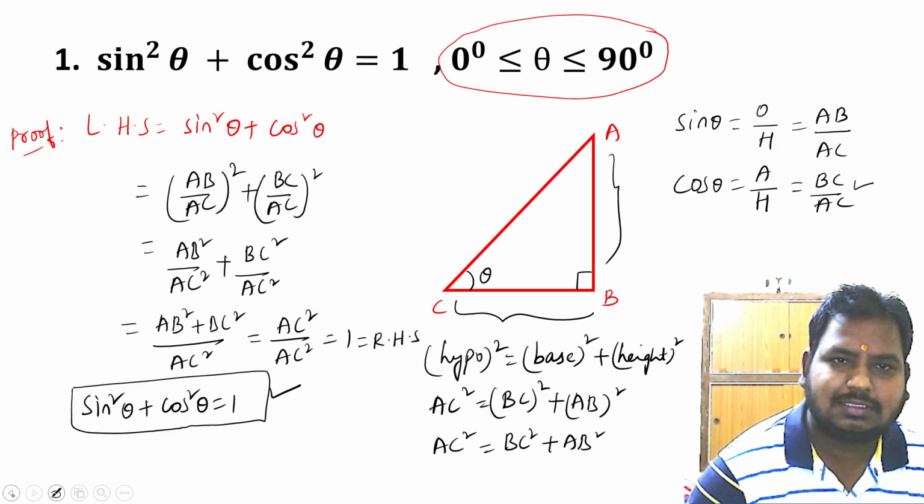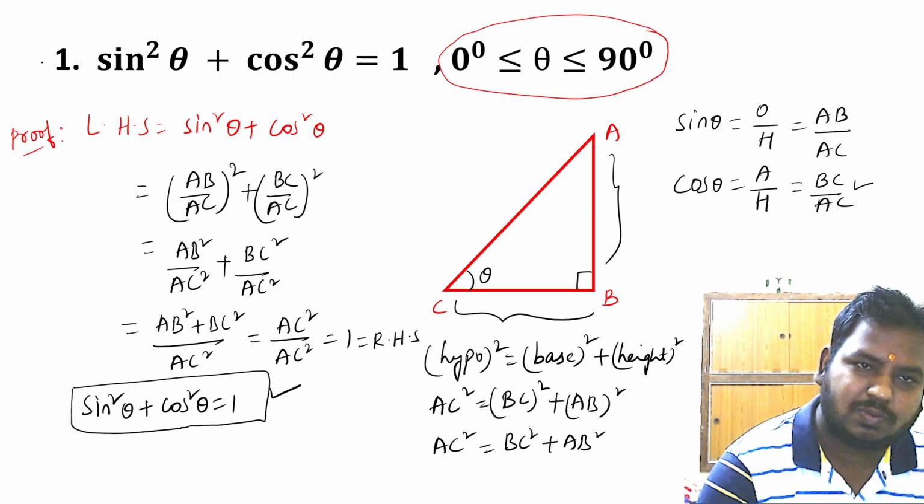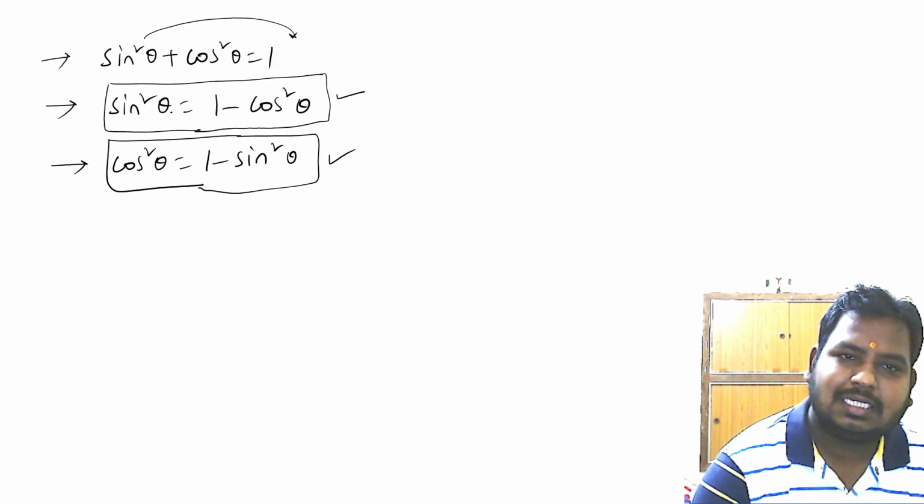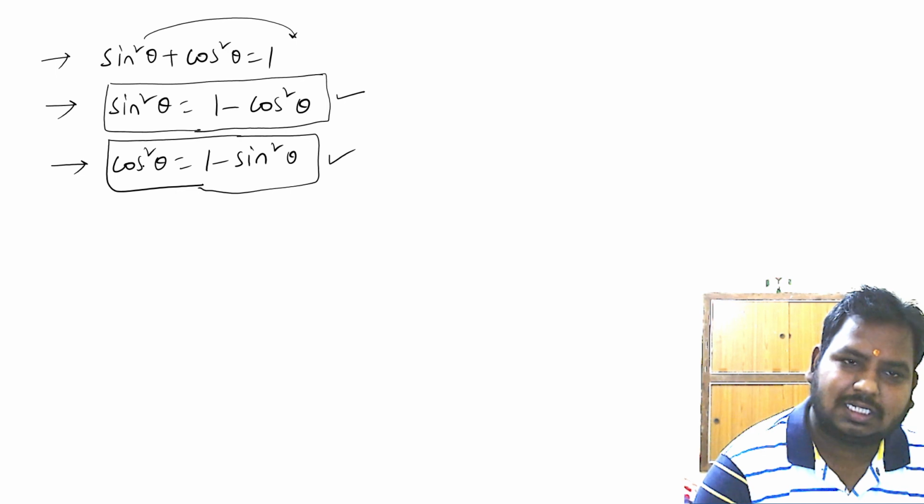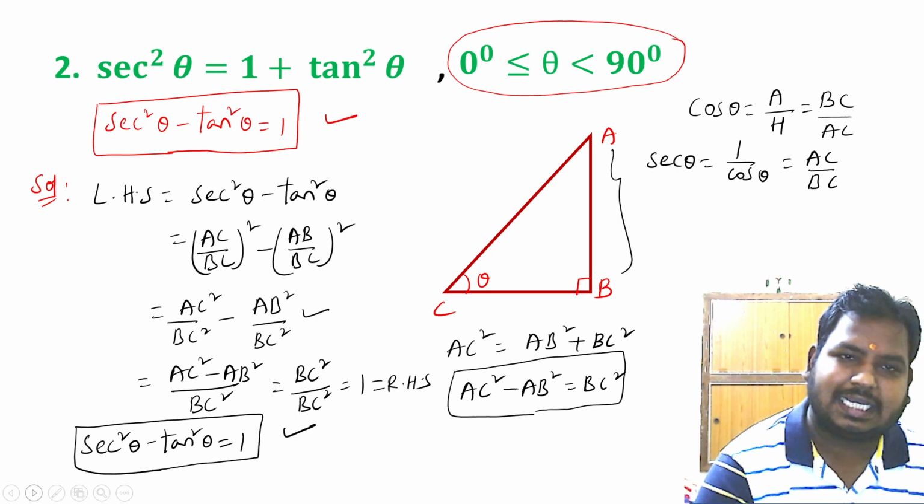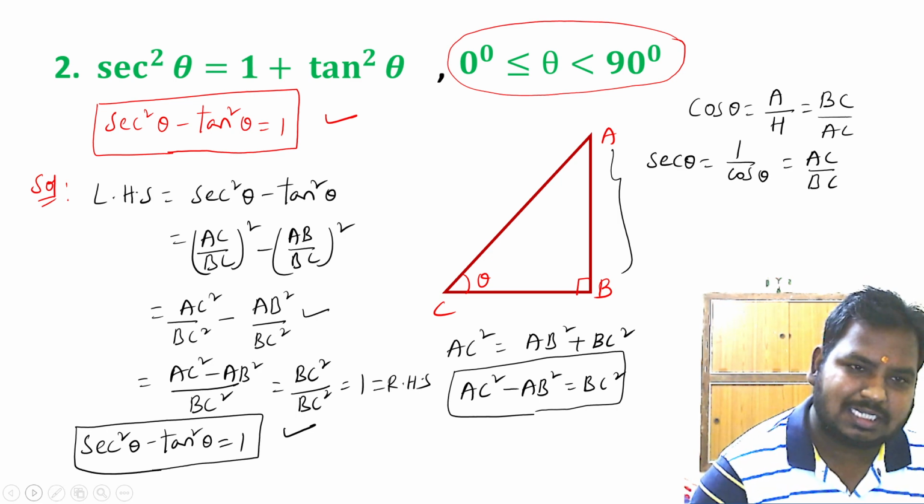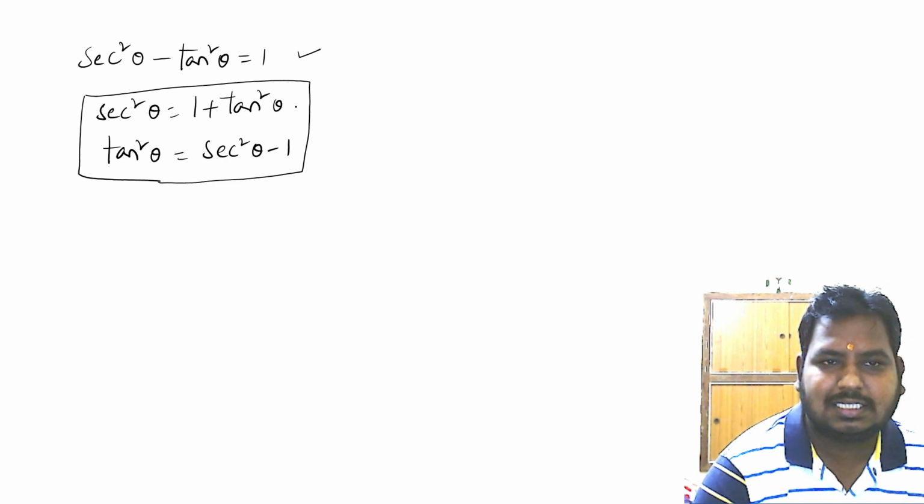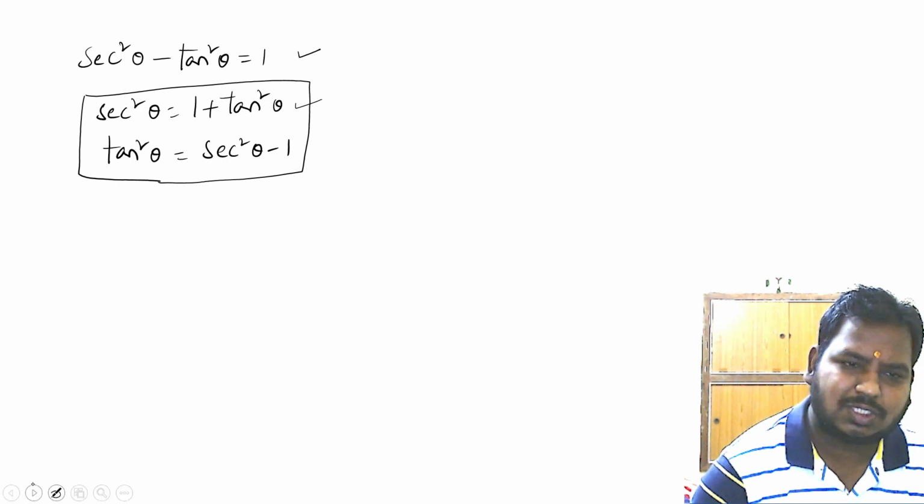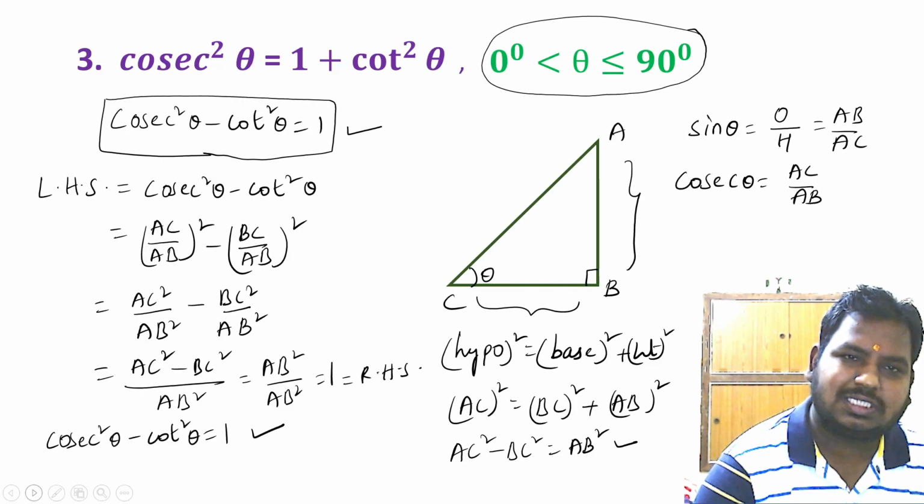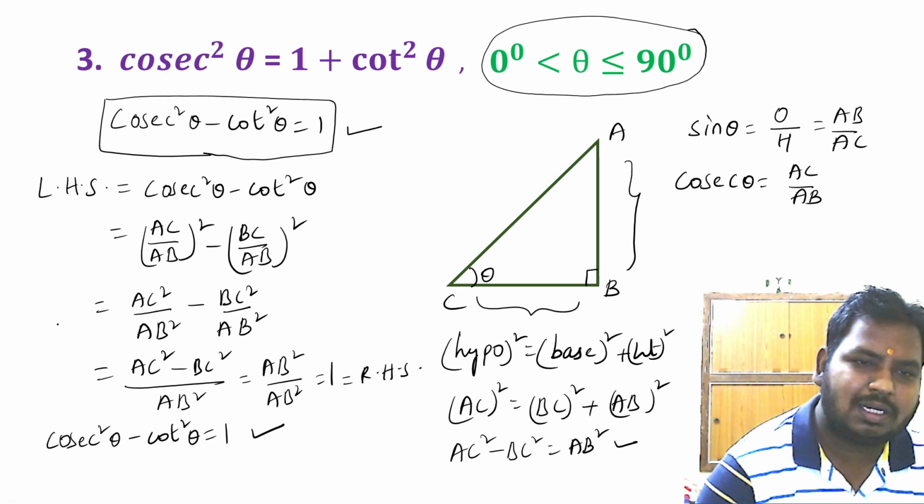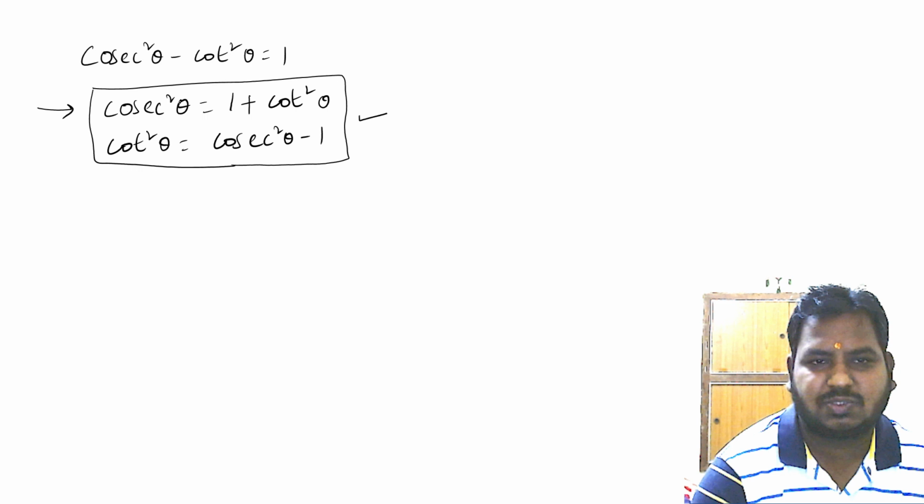The first identity is sin square theta plus cos square theta is equal to 1, and deductions are sin square theta is equal to 1 minus cos square theta, cos square theta is equal to 1 minus sin square theta. Second identity is secant square theta is equal to 1 plus tan square theta, and deductions are tan square theta is equal to secant square theta minus 1. The third identity is cosecant square theta minus cot square theta is equal to 1, and deductions are cosecant square theta is equal to 1 plus cot square theta, and cot square theta is equal to cosecant square theta minus 1.